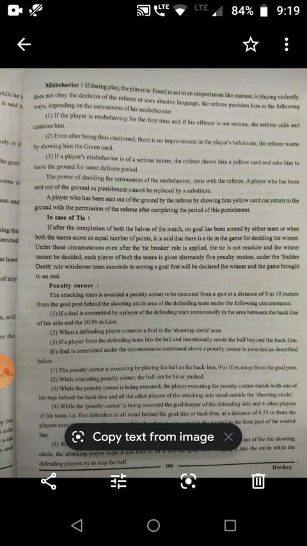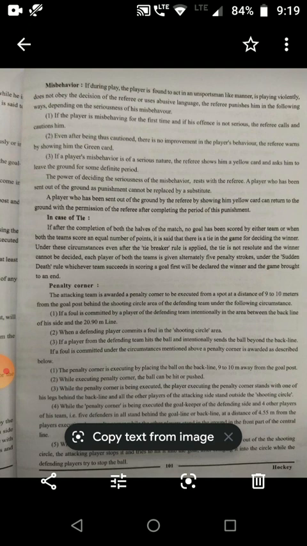Tie. If after the completion of both halves of the match no goal has been scored by either team, or when both teams score an equal number of points, it is said that there is a tie in the game. For deciding the winner under these circumstances, the tiebreaker rule is applied.